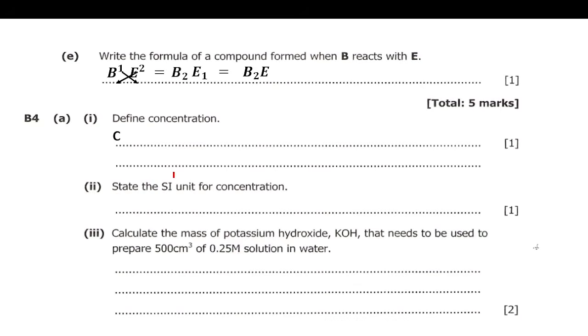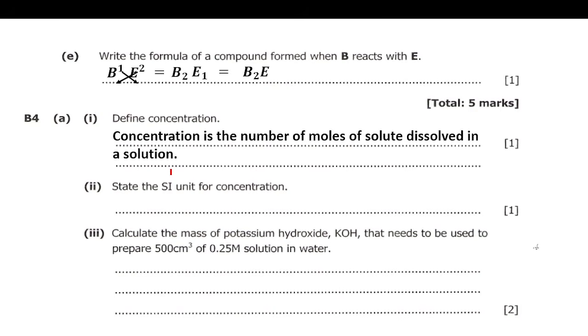Okay, so concentration is the number of moles of solute dissolved in a solution. If there are 10 moles dissolved in, let's say, 10 cubic decimeters, then we can say the concentration is actually 1 mole per cubic decimeter, meaning we have 10 moles dissolved in 10 cubic decimeters.